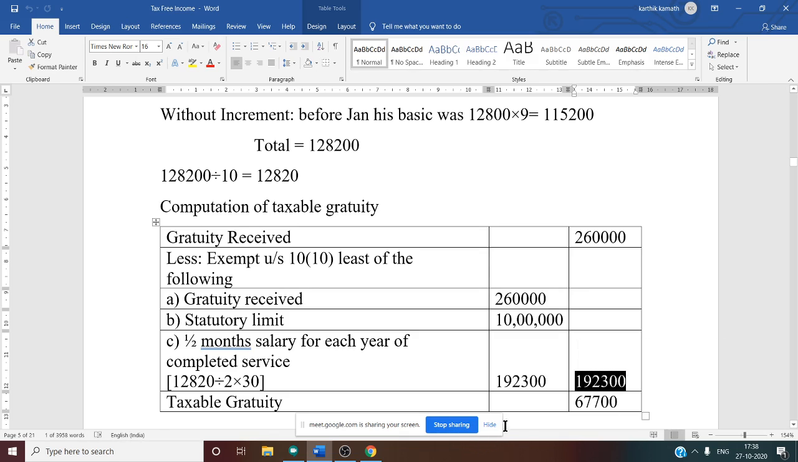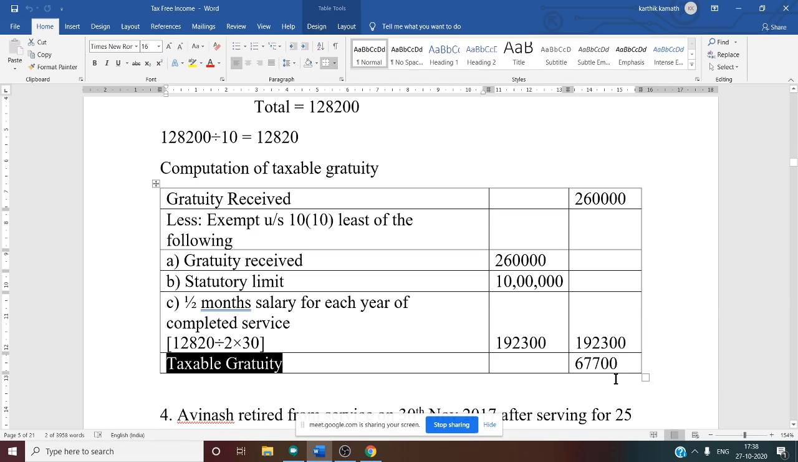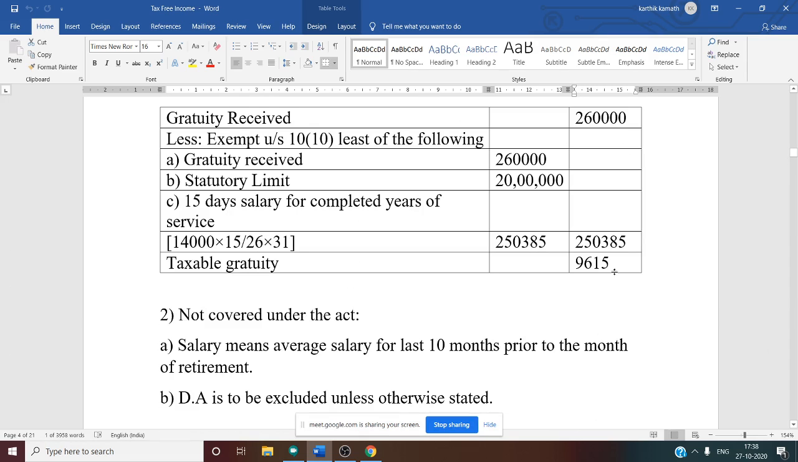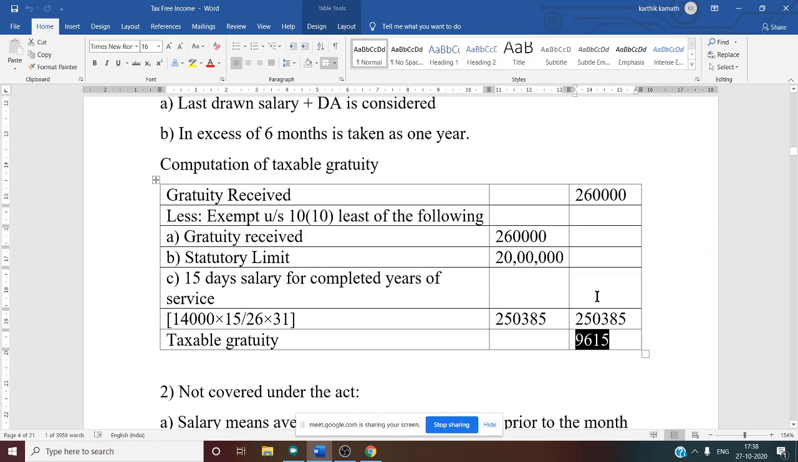No tax on 1,92,300. So we want the taxable gratuity. How to get the taxable amount? Gratuity received minus exemptable amount. 2,60,000 minus 1,92,300, that is 67,700, is the taxable gratuity. So now if you see, taxable gratuity under not covered is 67,700, under covered it is 9,615.